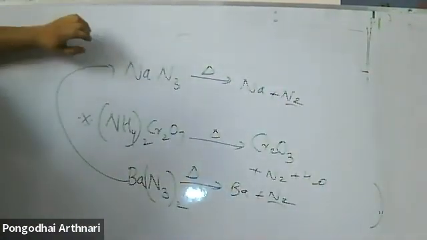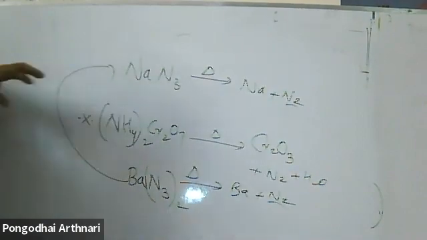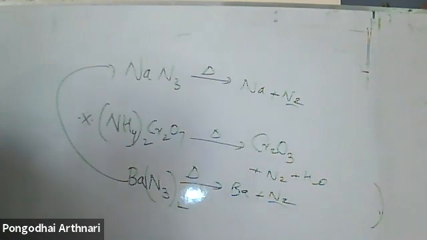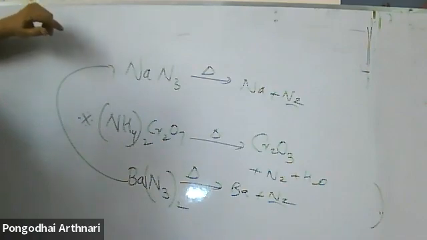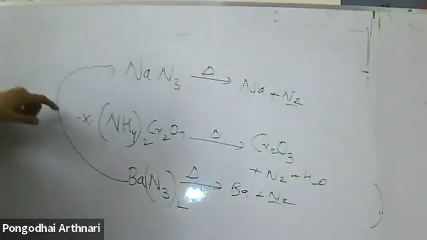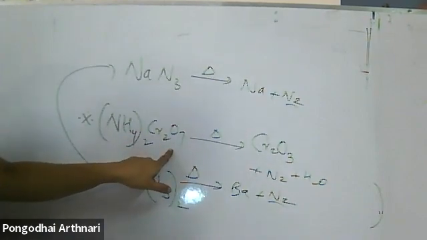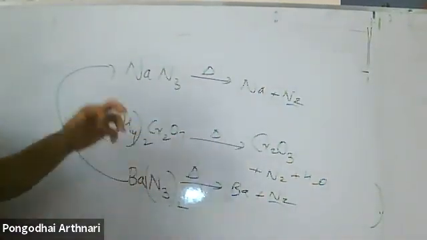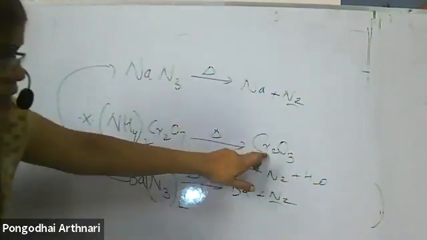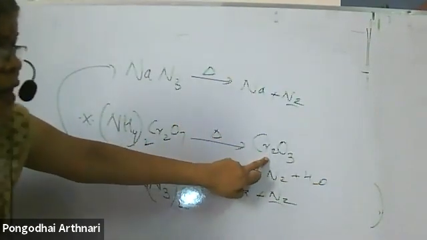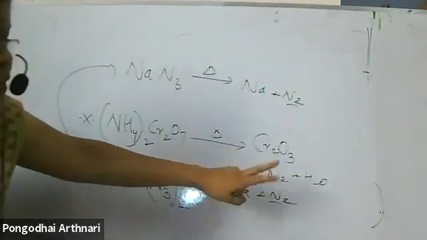One laboratory preparation of nitrogen is by heating ammonium chloride plus sodium nitrite. Ammonium chloride and sodium nitrite are common reagents that are easily available in the laboratory. By heating, you get N2 plus H2O plus sodium chloride. Next, by heating ammonium dichromate: when any salt of dichromate is heated or treated with an acid, Cr2O3 will be one of the products. If it is treated with an acid, it reacts to form chromium sulfate, or another salt depending upon the anion of the acid. Here it is just heating, so you will get Cr2O3, then N2 plus H2O.